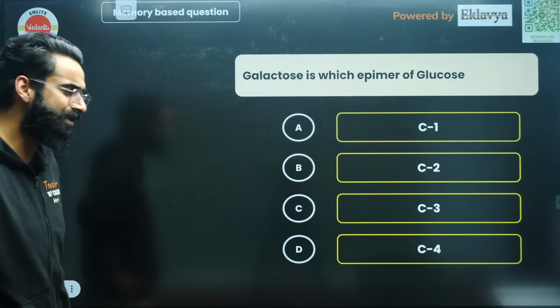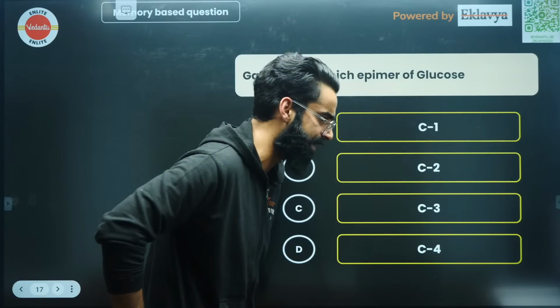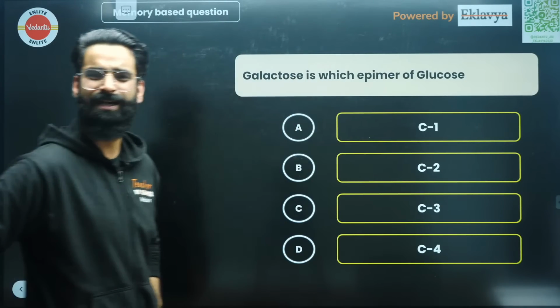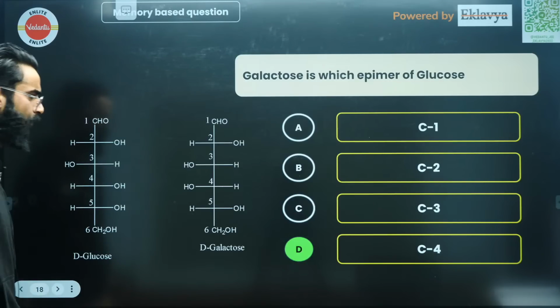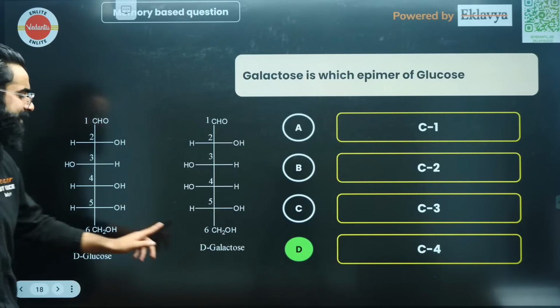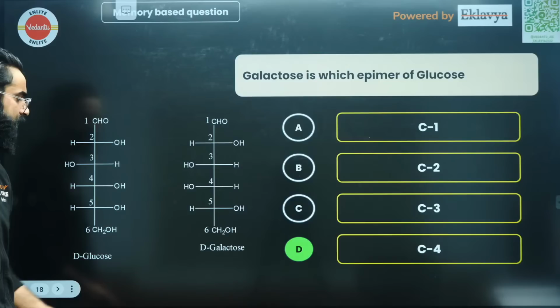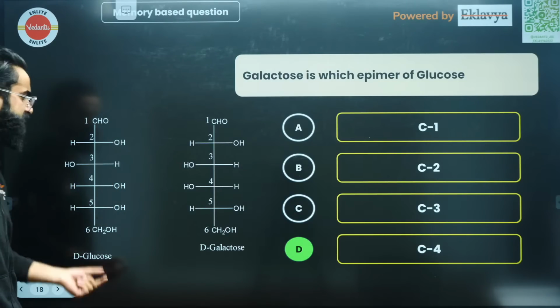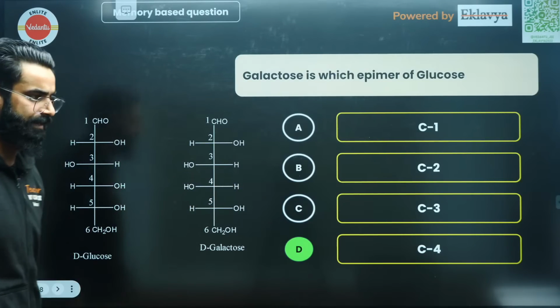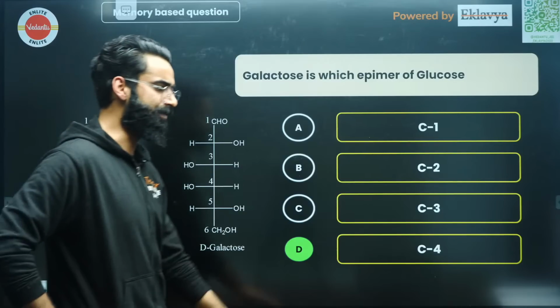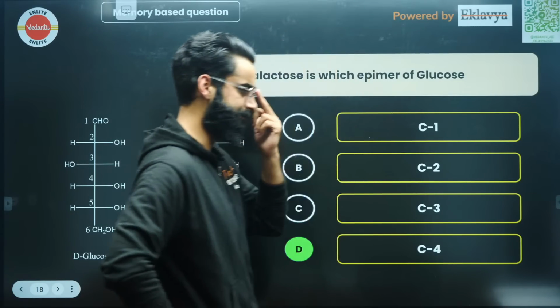Well, I can see Shweta is coming up with the right answer. Roshant is coming up with the right answer. Well, majority of the students are coming up with the right answer. It's absolutely C4. Look at the difference between D-glucose and D-galactose, my dear people. The difference is at carbon number 4. OH on right side, H on left side, H on right side, OH on left side, right? So option D is going to be the correct answer of this particular question as well.